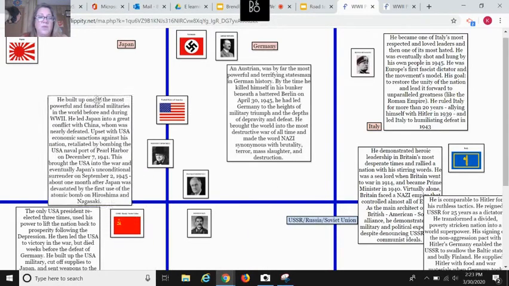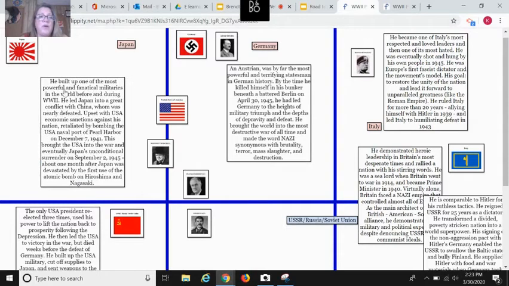Here we go. He built up one of the most powerful and fanatical militaries in the world before and during World War II. He led Japan into a great conflict with China, which was nearly defeated. He was upset with USA economic sanctions against his nation. That means the USA decided they would not trade or buy products from Japan. And he retaliated by bombing the USA naval port of Pearl Harbor on December 7th, 1941.